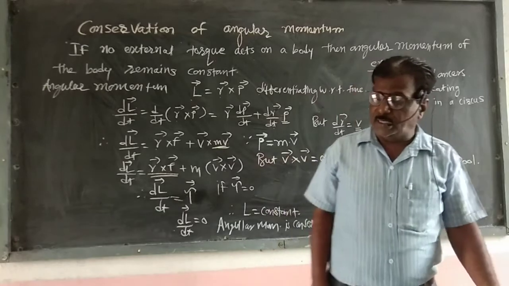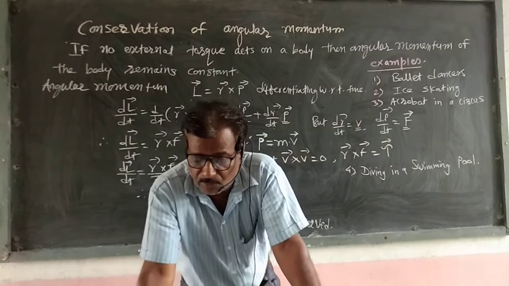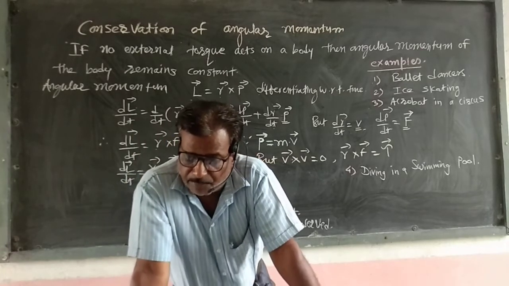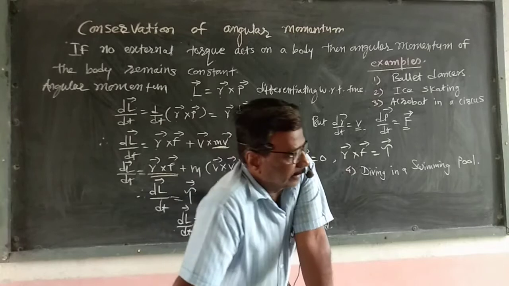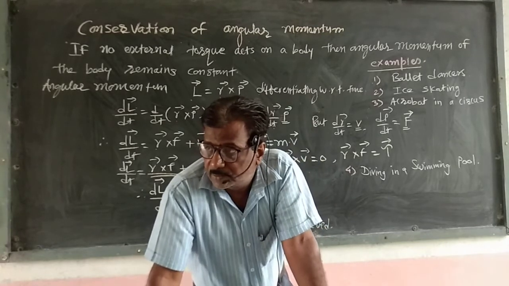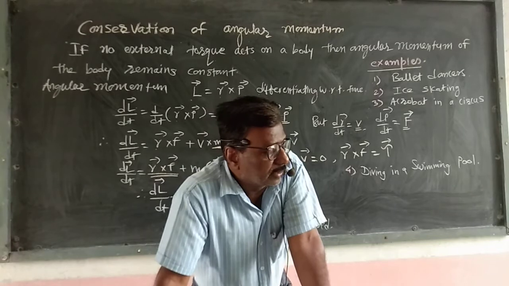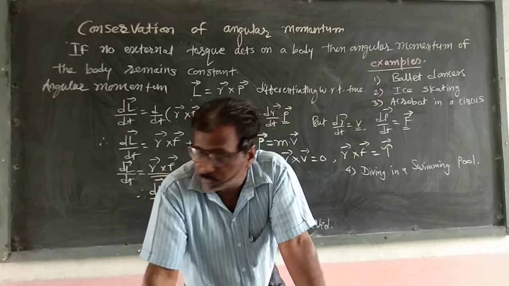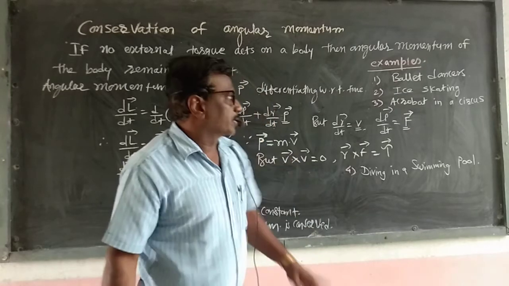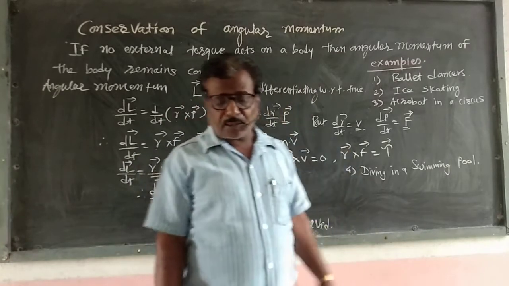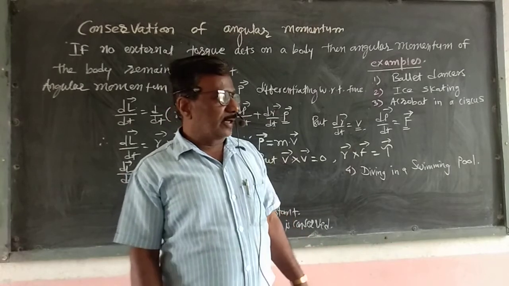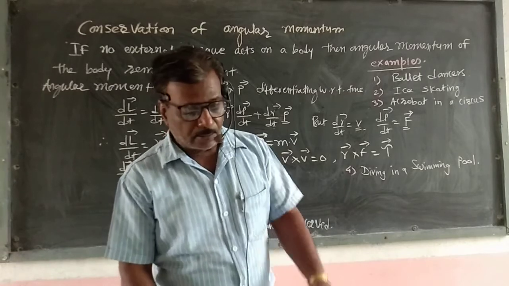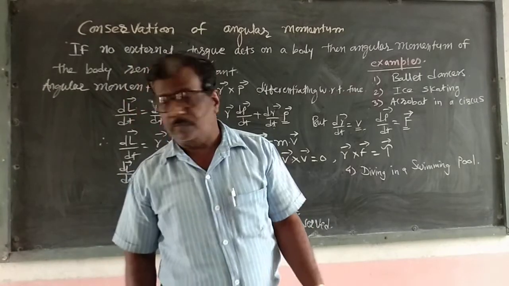Now the last article of that chapter is rolling motion and linear acceleration and speed while pure rolling down an inclined plane. These articles are deleted from your syllabus due to COVID-19 again. This year also 25% of your syllabus is reduced. Now after that we have to continue the exercises of your textbook.